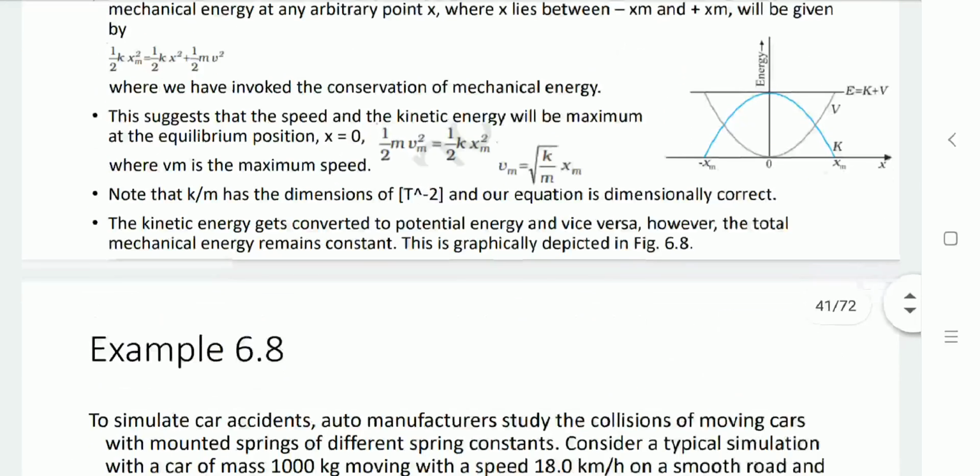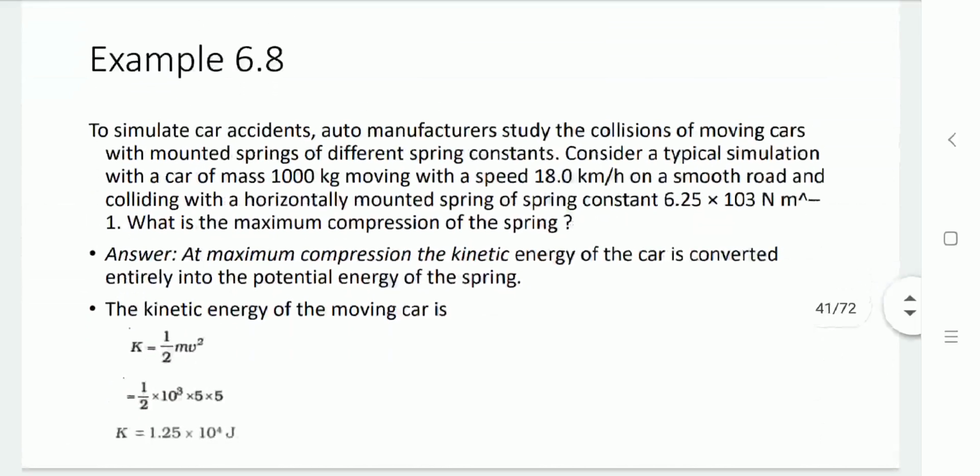Let us go through the example. To simulate car accidents, auto manufacturers study the collision of moving cars with mounted springs of different spring constants. Consider a typical simulation with a car of mass 1000 kg moving with a speed of 18 km per hour on a smooth road and colliding with a horizontally mounted spring of spring constant 6.25 into 10 raised to 3 newton per meter. What is the maximum compression of the spring?